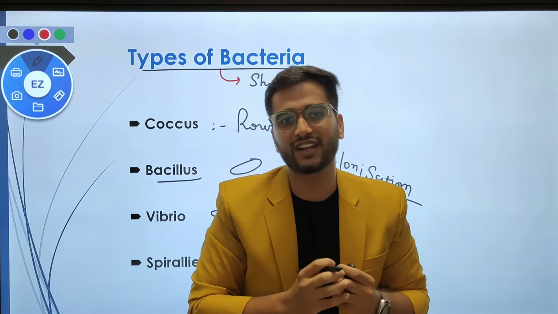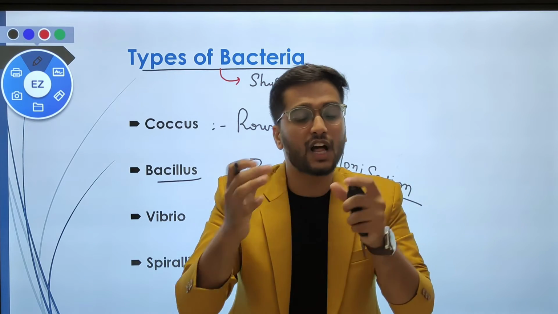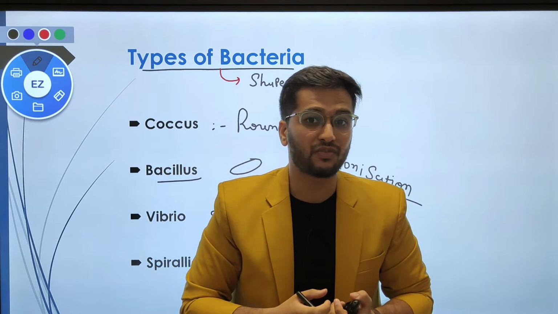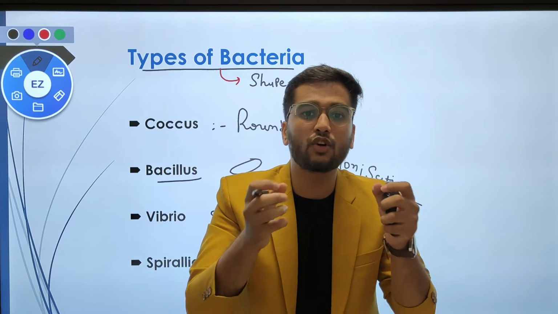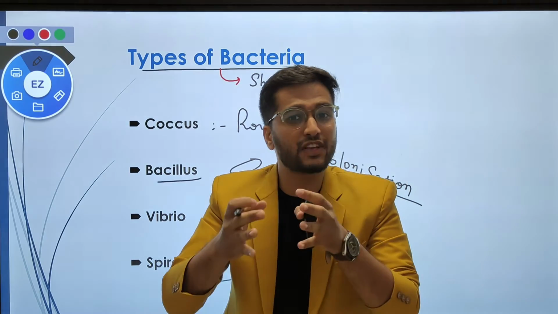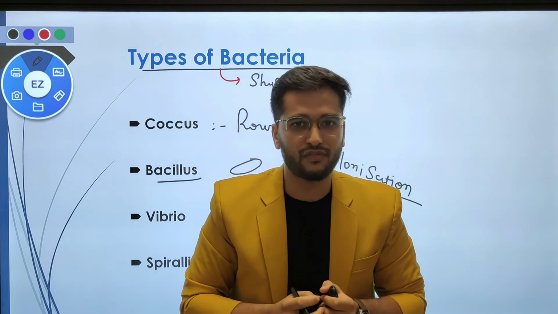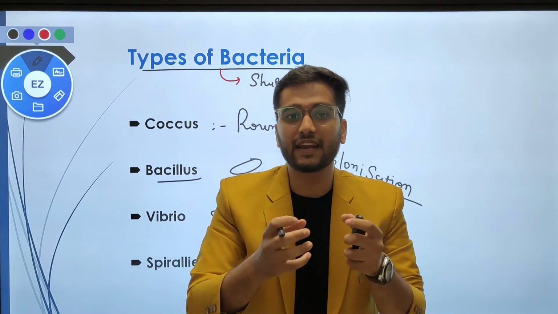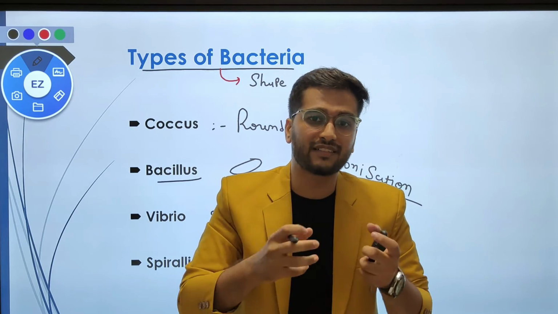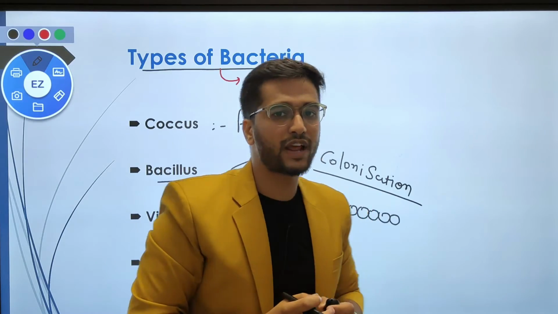They colonize only for the purpose of protection, because individual existence can be threatened by other organisms. So they bind together, and the range of protection increases. Clear? That is the idea of colonization.